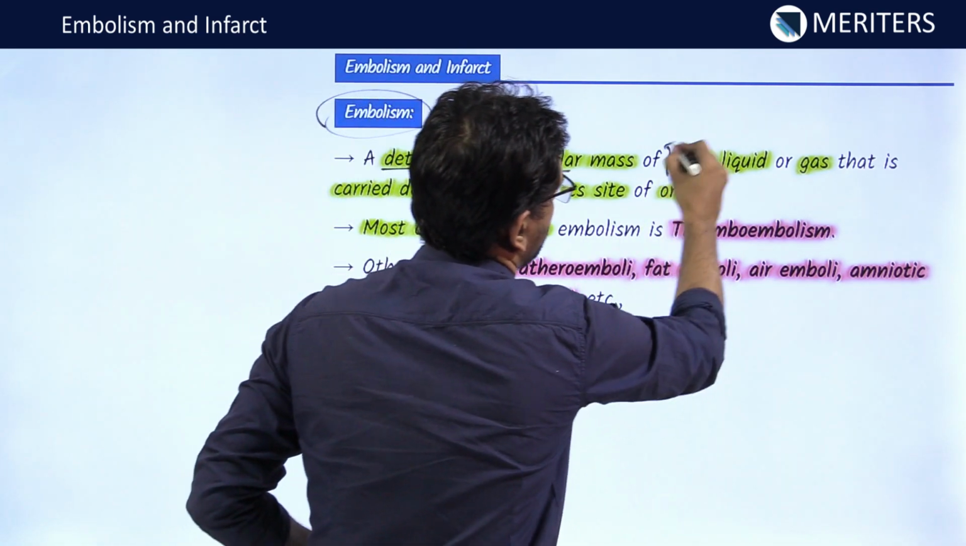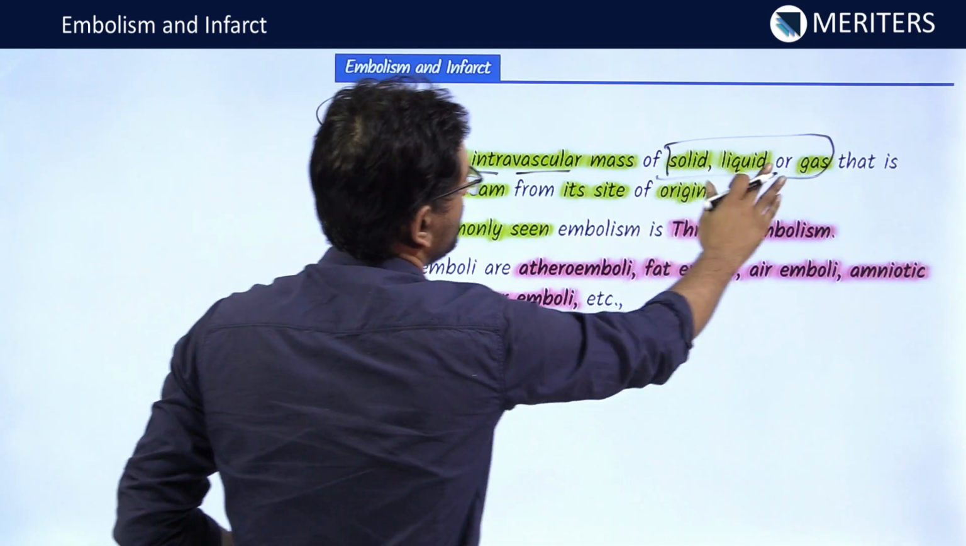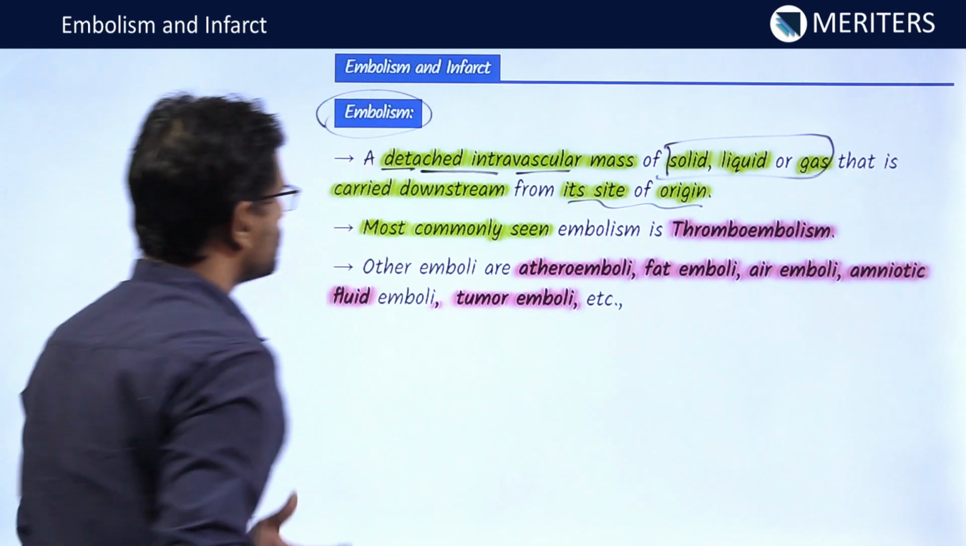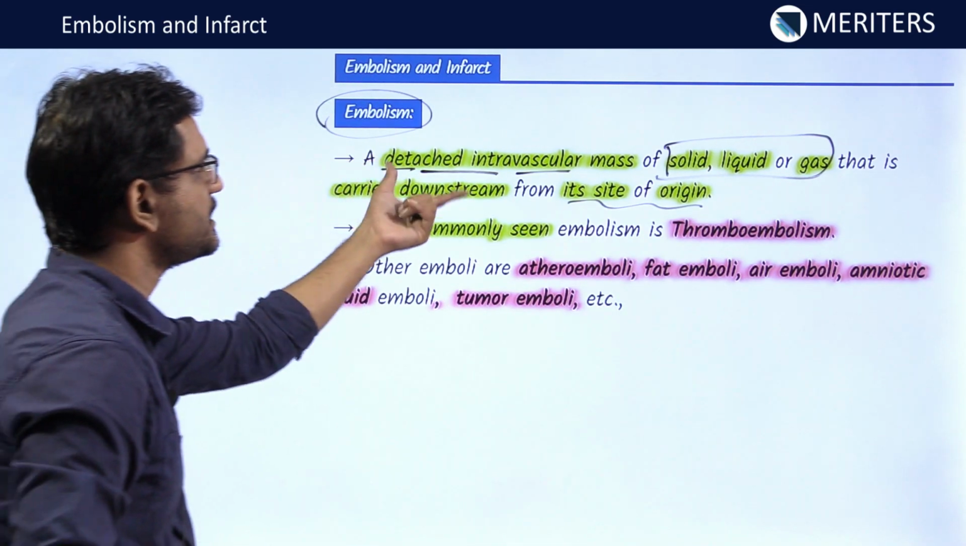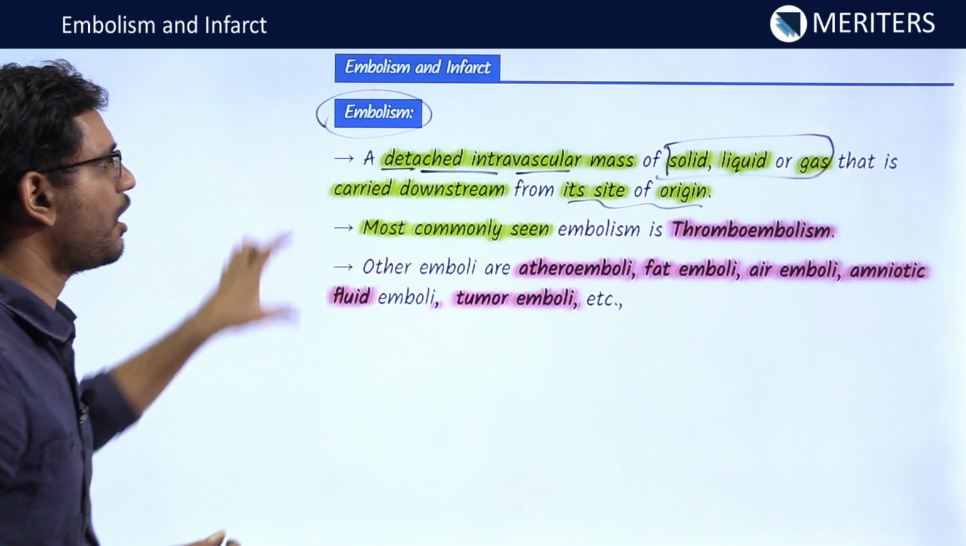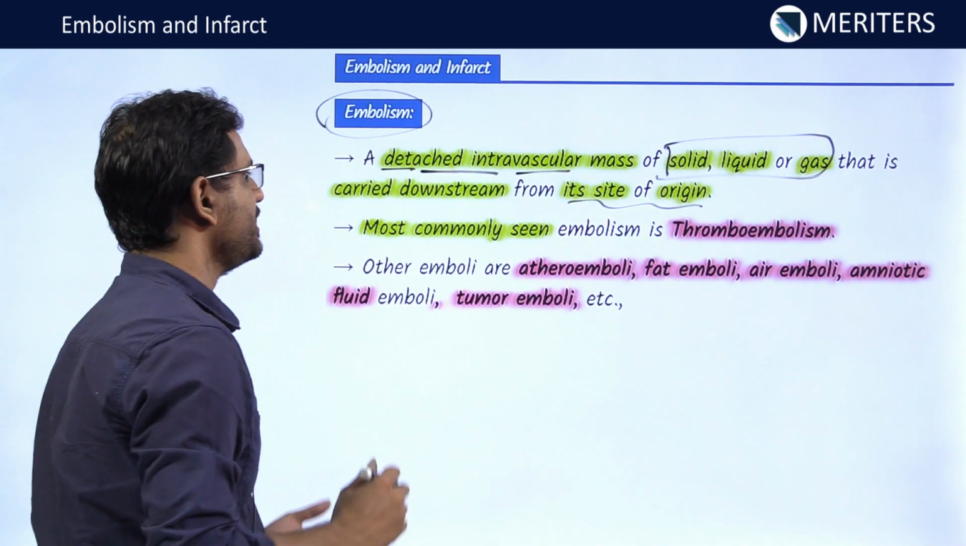So what type of mass can be there? There can be solid, liquid or gas that is carried downstream from its site of origin. So again, trying to define it, a detached intravascular mass of solid, liquid or gas that is carried downstream from its site of origin.